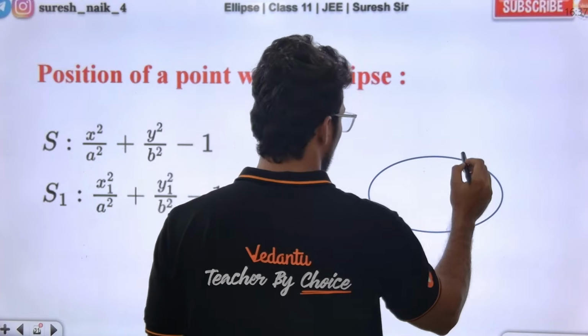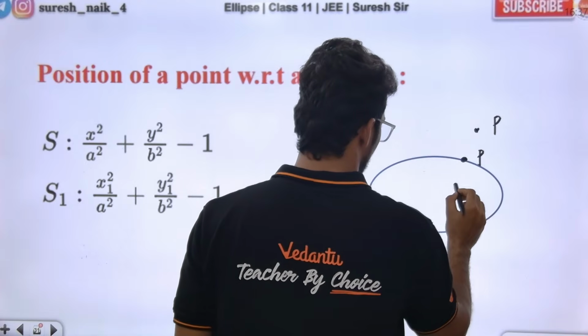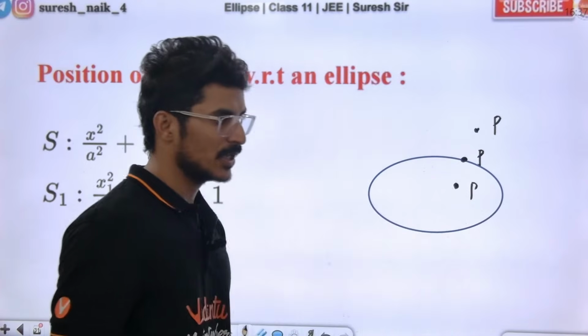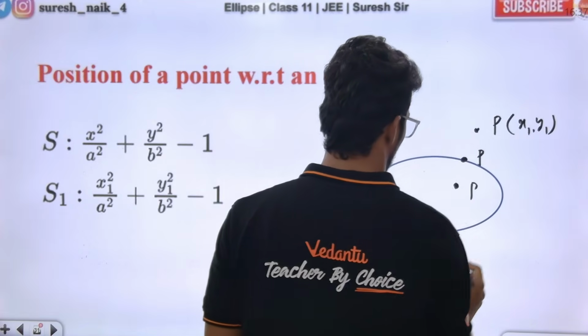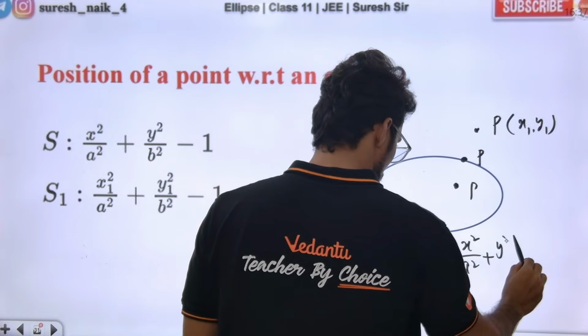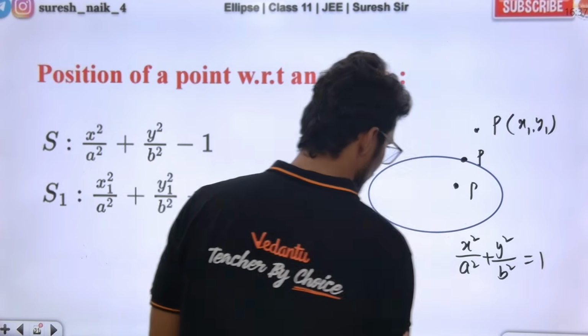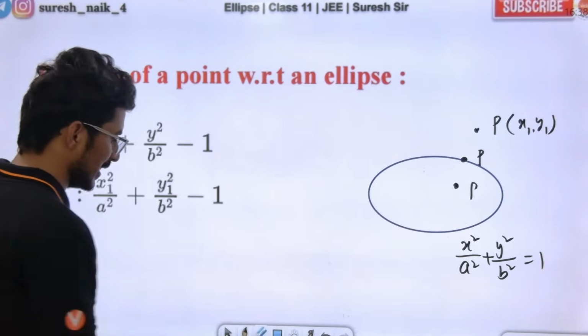If I say a point is on the ellipse, a point is outside the ellipse, or a point is inside the ellipse. Let me say the coordinates of the point are x1 comma y1. And the equation of the ellipse, let us take it as x square by a square plus y square by b square is equal to 1. I am denoting it as S.